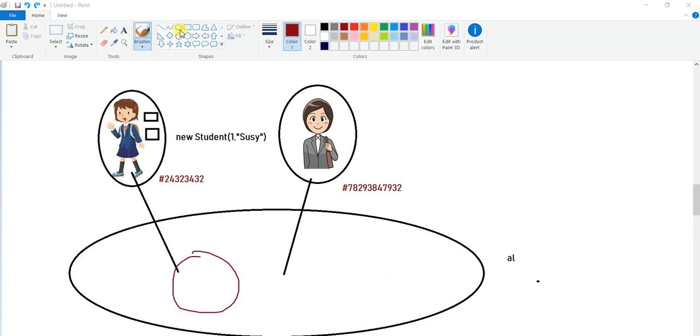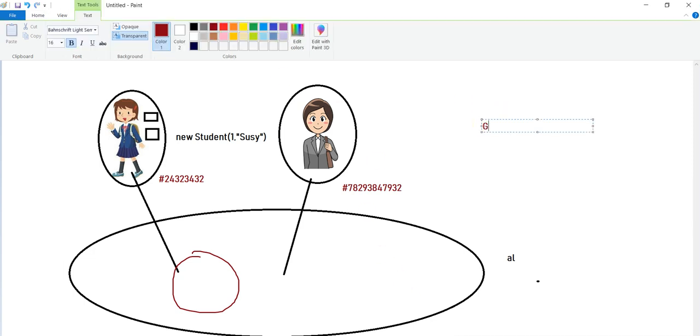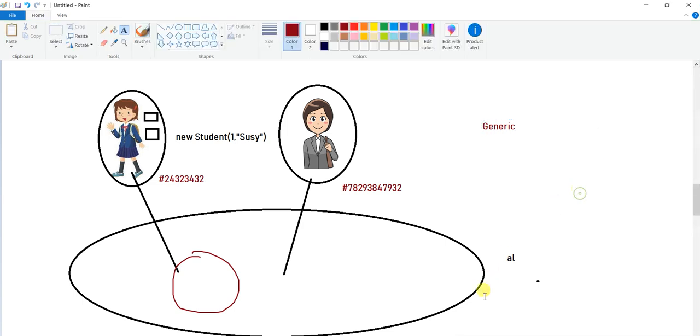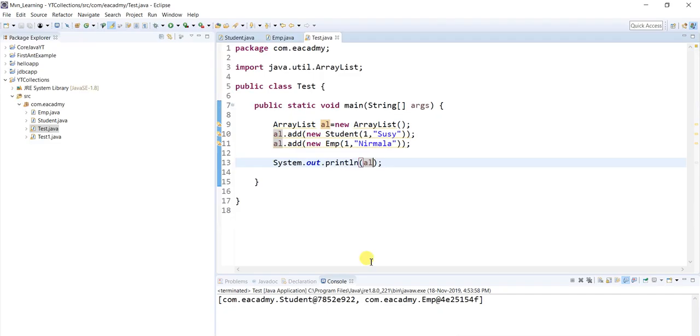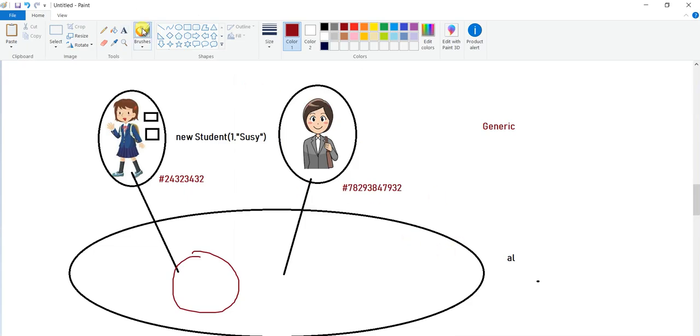To resolve such an issue, the concept of generics came. How will generics help? Before generics, let me show you how I can find the things if generics are still not there. This line is definitely not going to work. If I print, it will only print the hash code. One thing you should understand: when you are trying to print the things, this ArrayList is returning an object. So you have to read the data from the object. You should know how to do that.